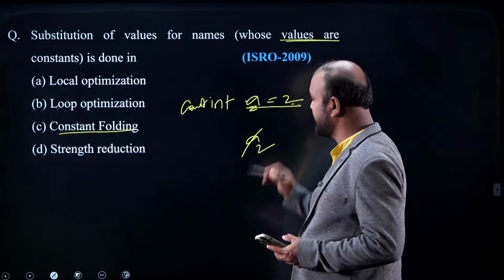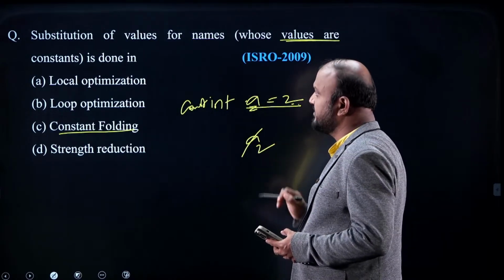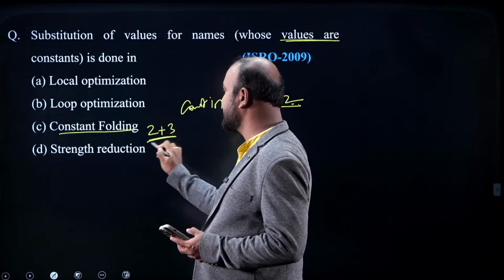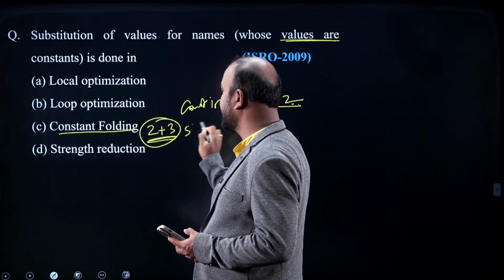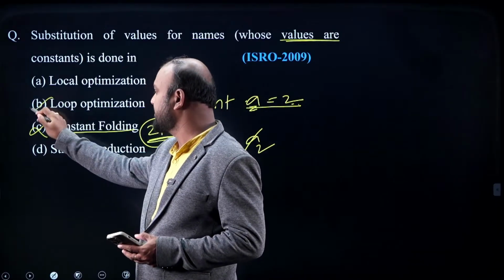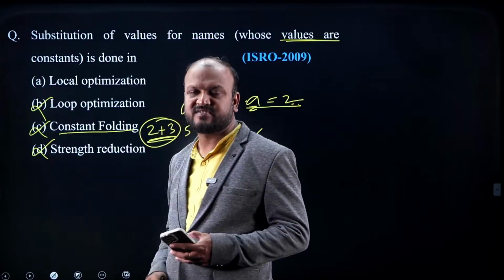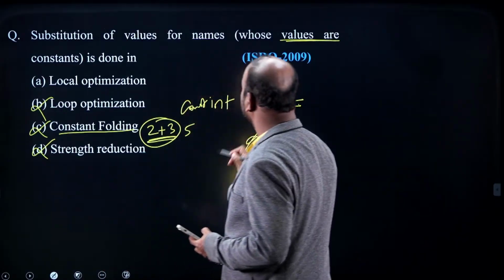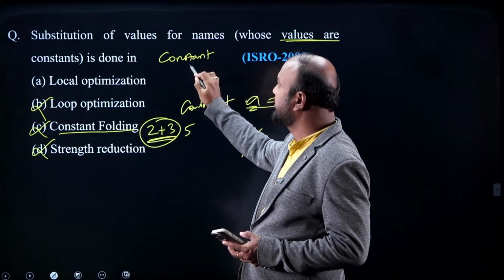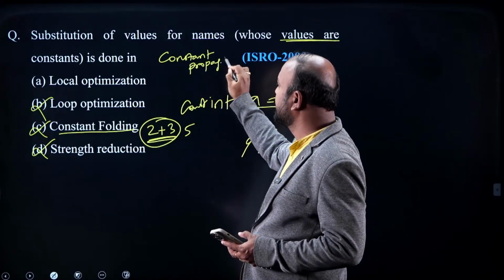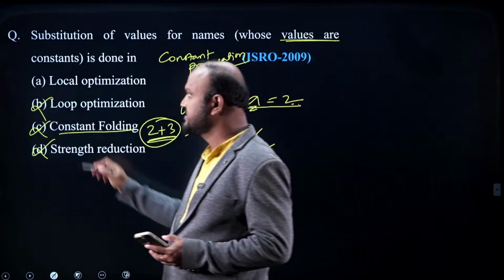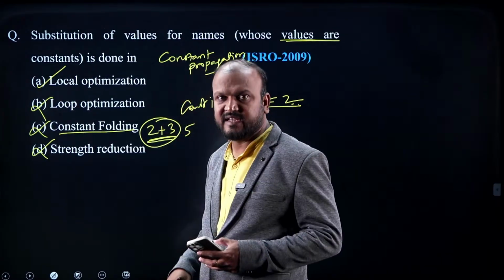That is what is said here, replacing names with values. But constant folding means, suppose 2 plus 3 is there, this is a constant expression, and it is folded to make it 5. That is called constant folding. So constant folding is wrong, loop optimization is wrong, and strength reduction is replacing high strength with low strength. The technique should be constant propagation, and constant propagation is one of the local optimization techniques. So I can say local optimization is correct.